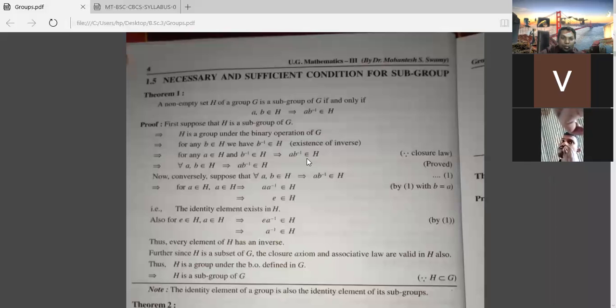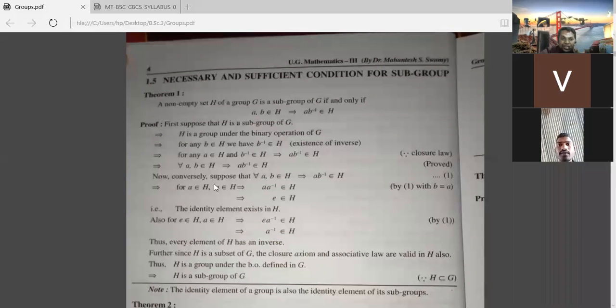Okay. Now, what have we taken here? A, B belongs to H we have taken, and we are proving A B inverse belongs to H. Okay. So by taking the group condition of H, you are proving A B inverse belongs to H. Now the reverse way: if A, B belongs to H implies A B inverse belongs to H, and H is a non-empty subset of G, then we have to prove H is a subgroup.